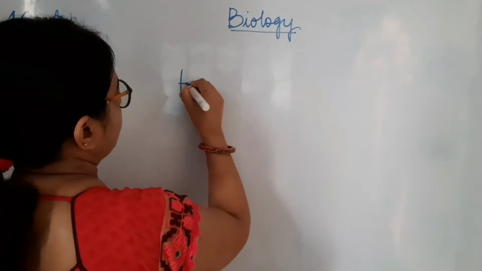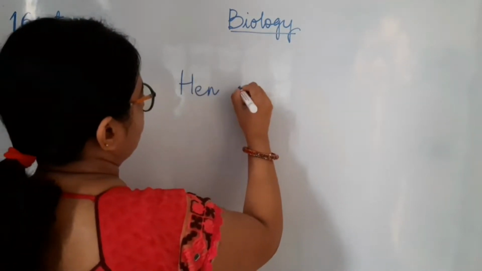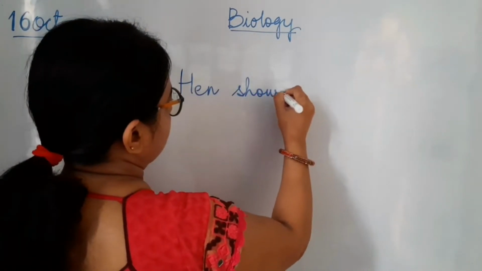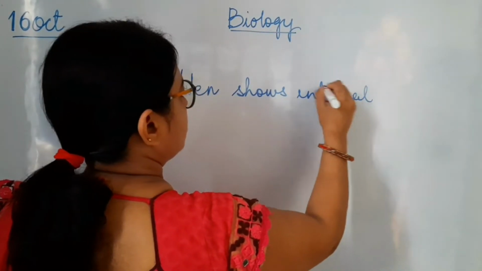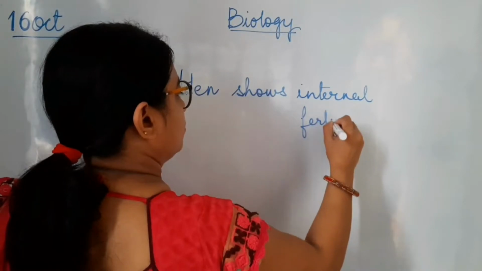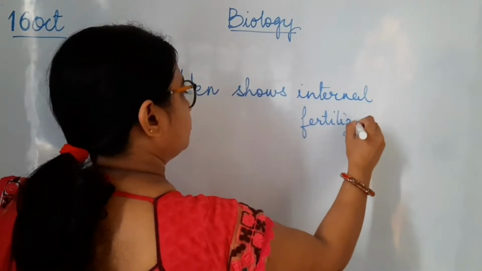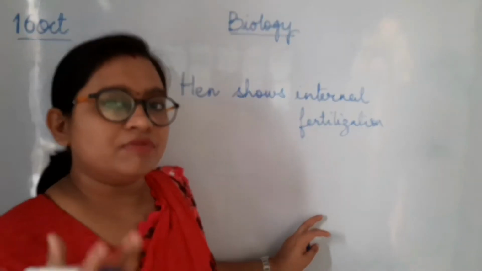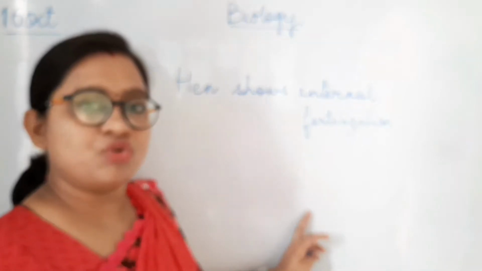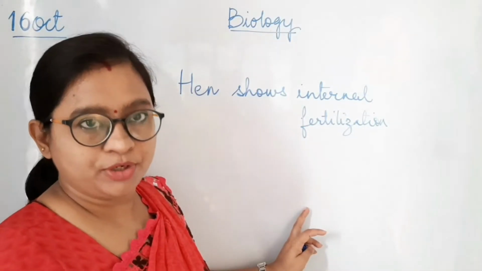Let me write that. Hen shows internal fertilization. But now the question will again arise: how does it give an egg, and why does it sit on the egg for such a long period of time?